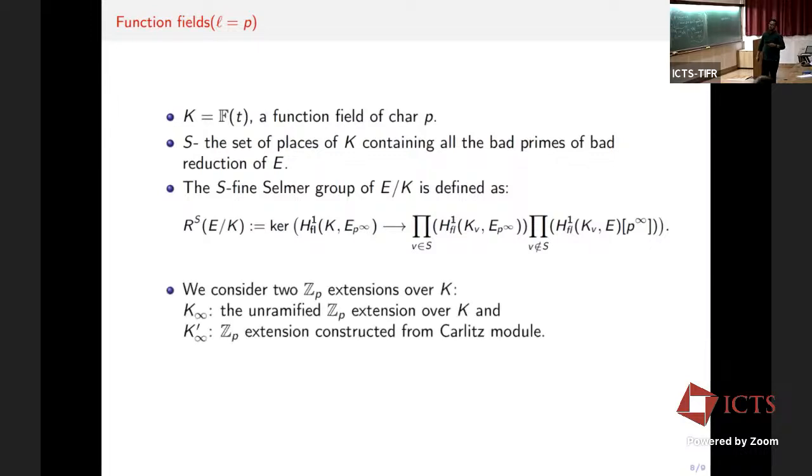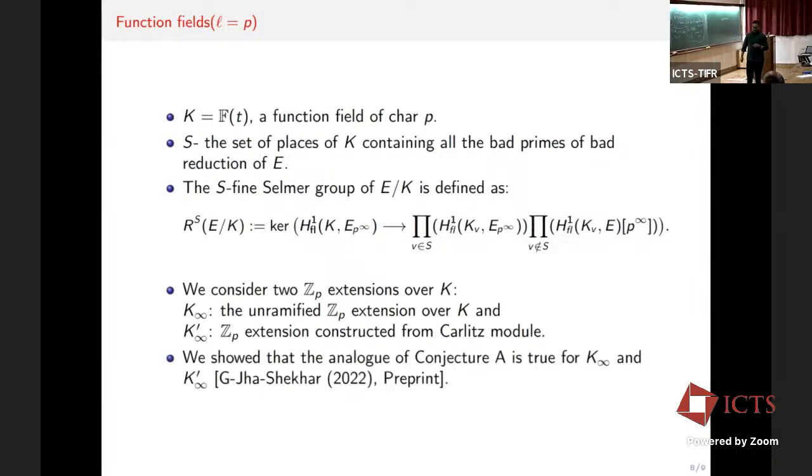Now the Z_p-extensions that we consider, K_∞, are the naive Z_p-extension, which is defined analogously to the case of l not equal to p. Basically, we have the finite field F and the unique Z_p-extension F_∞ of it, and we take the compositum of this extension with K and get the naive Z_p-extension over K. The second type of Z_p-extension we consider is obtained using Carlitz modules, where we can get infinitely many Z_p-extensions. What we can show is that the analog of the conjecture actually holds for both these extensions under certain conditions.